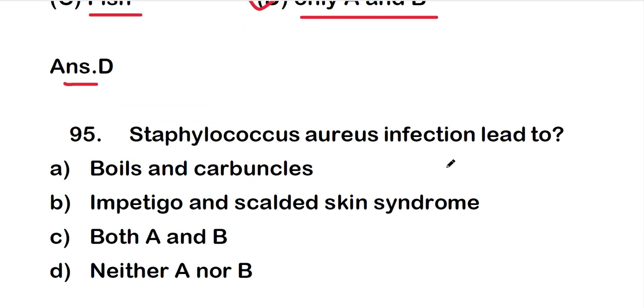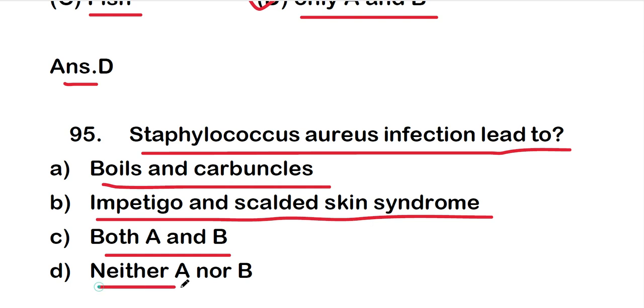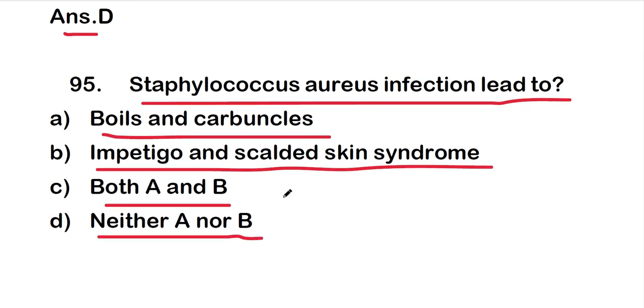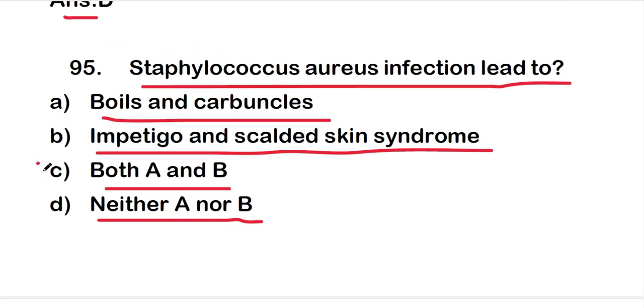So move on to question number 95, that is Staphylococcus aureus infection leads to option A, boils and carbuncles, or option B, impetigo and scalded skin syndrome, option C, both A and B, or option D, neither A nor B. And the right answer is option C, both A and B is the correct one. So Staphylococcus aureus infection leads to boils and carbuncles and impetigo and scalded skin syndrome.